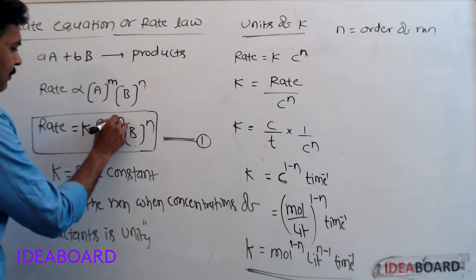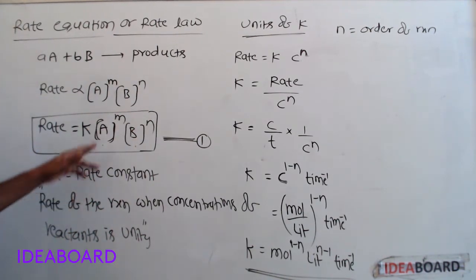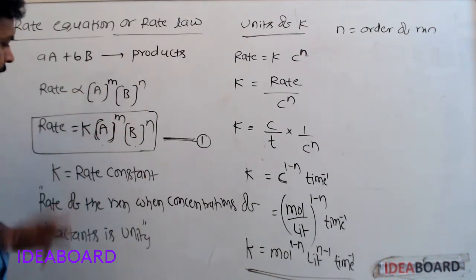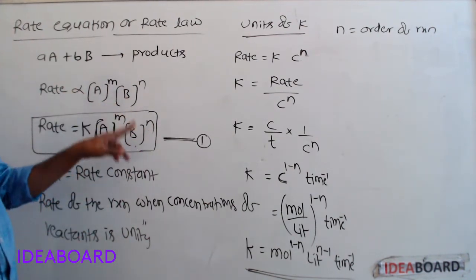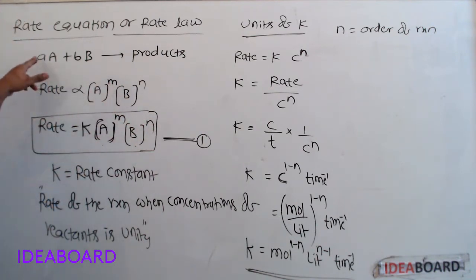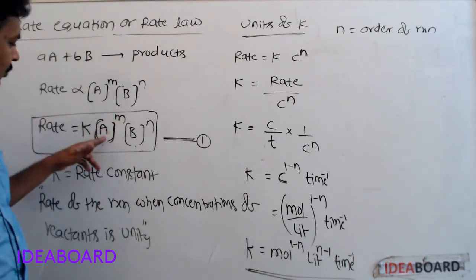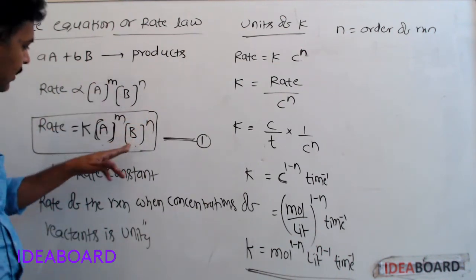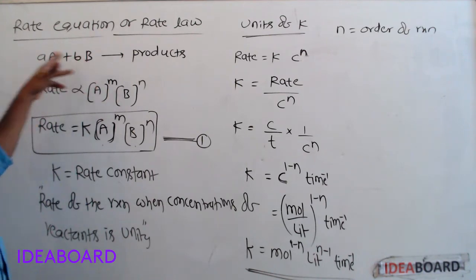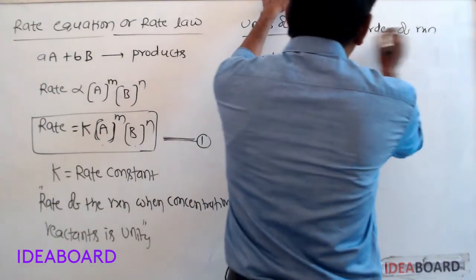See here this m and n. This m is nothing but the order with respect to A. n is the order with respect to B. These m and n may or may not be equal to this a and b. Now, what is order?